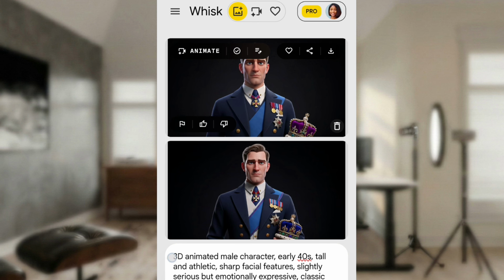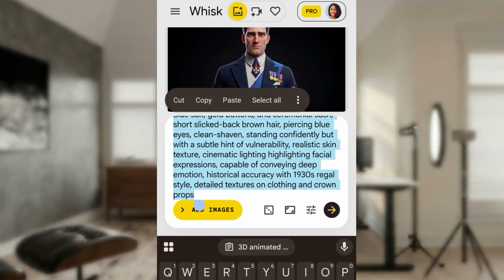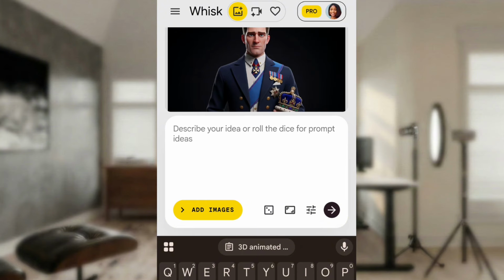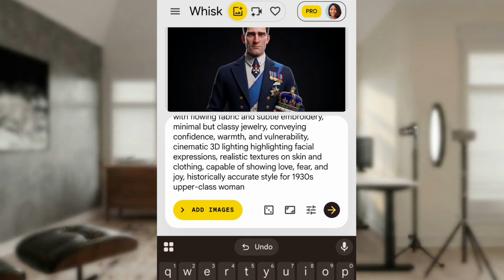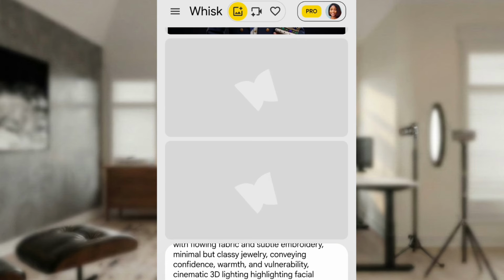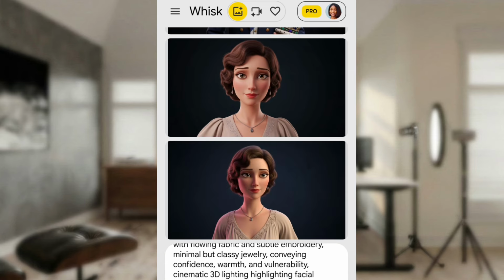I'll just remove the one that I pasted previously, and then paste this new one that I copied. Good. And then send. So you do this for all your characters.